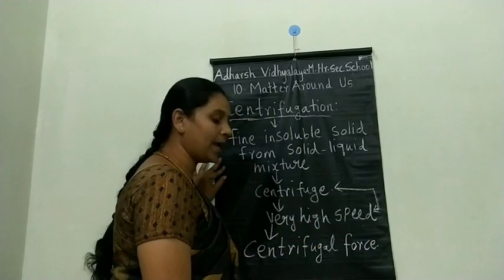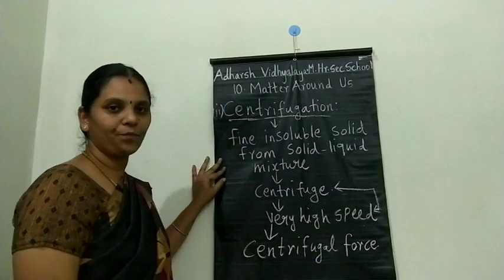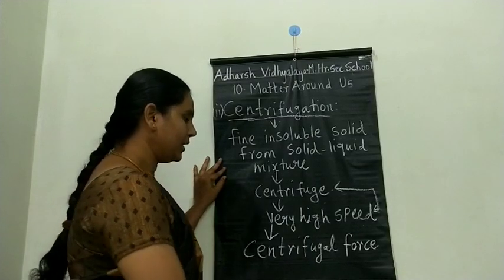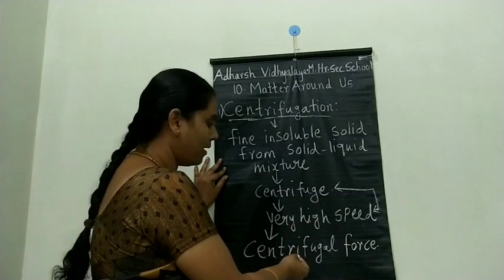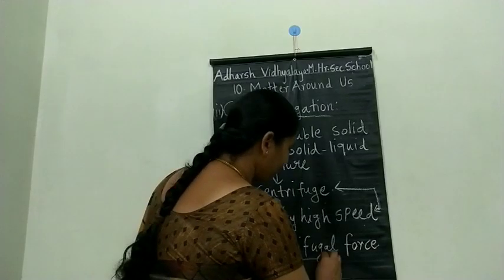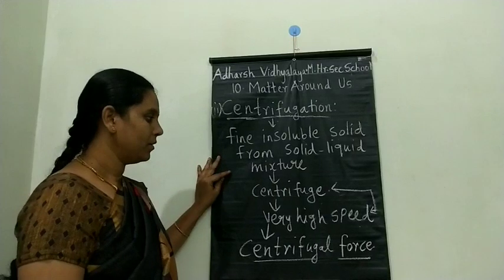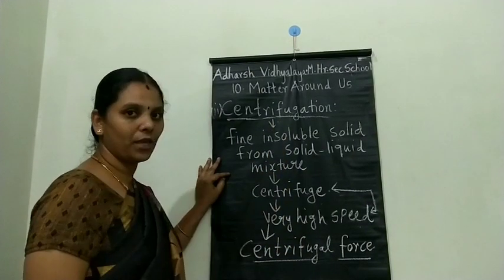That machine is called a centrifuge. It is rotated by some force, and that force is called centrifugal force. So this is the principle present in centrifugation.